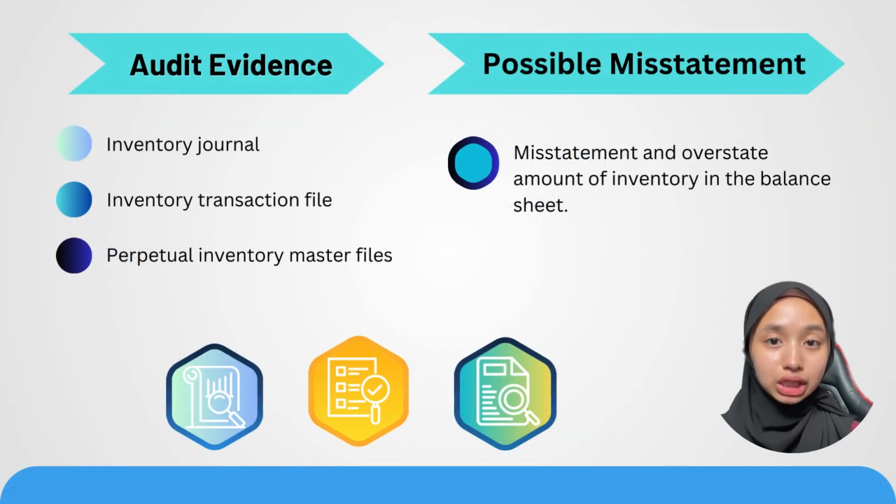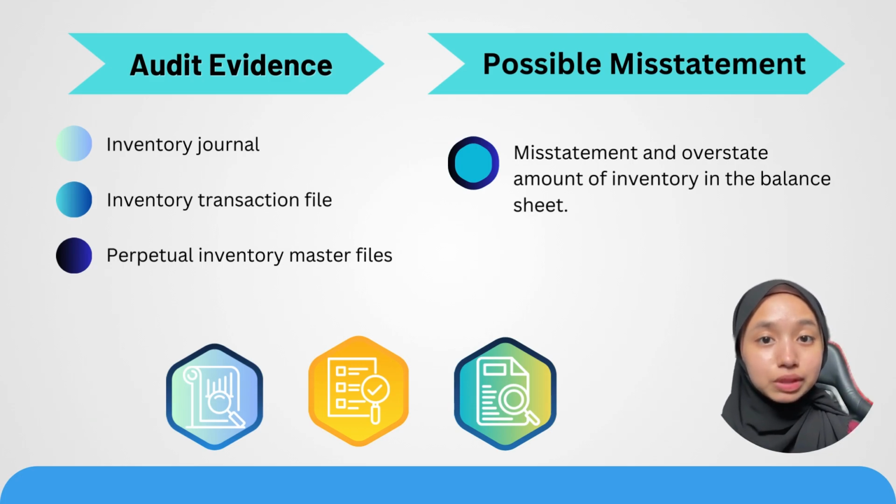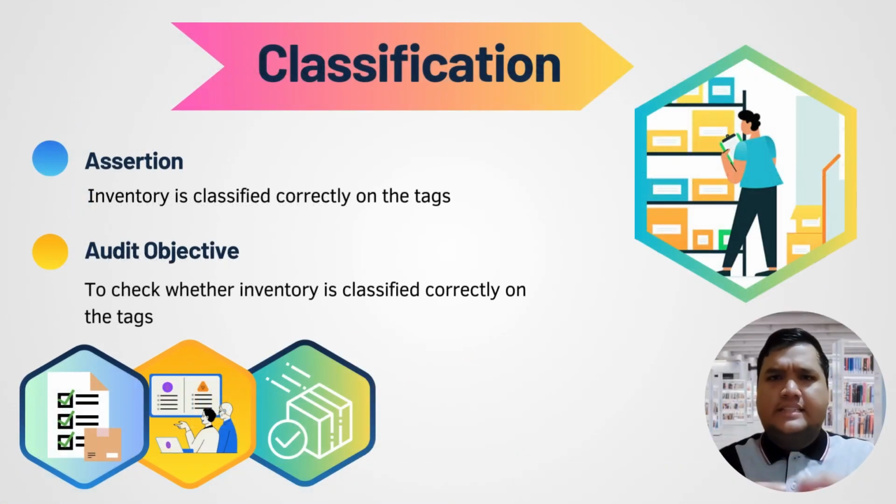The audit evidence needed is inventory journal, inventory transaction files, perpetual inventory master files, and the possible misstatement that might occur is misstatement and overstated amount of inventory in the balance sheet. Next assertion is classification. The audit objective is to check whether the inventory is classified correctly on the tag.